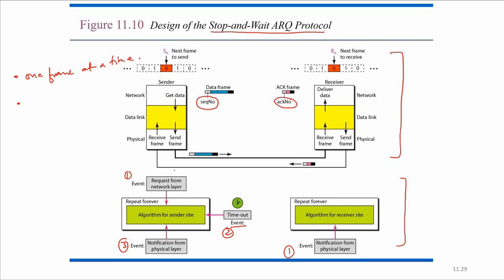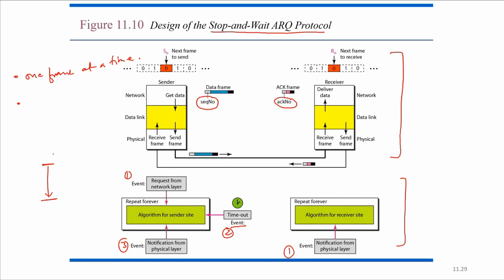Once the acknowledgement is sent, the sender will be notified by the physical layer, and accordingly the data link layer will receive it and be able to accept the next one. That should only be done when the acknowledgement is received within the timeout time. This is the time at which the packet is sent, and suppose this is the timeout time.